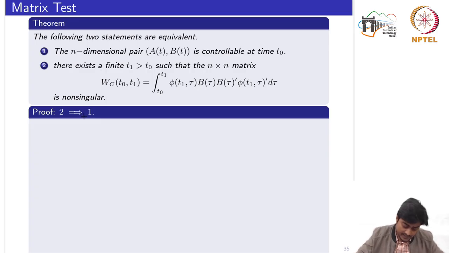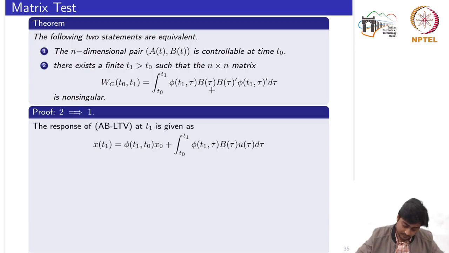So first we'll see the proof of this, 2 implies 4, that is to say, if this controllability Gramian matrix, or this n cross n matrix, is non-singular, then the system is controllable. So this information is given to us, that this matrix is already a non-singular matrix. The response of this LTV system at time t1 is given as this by the variation of constants formula.